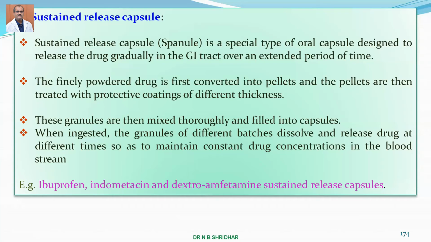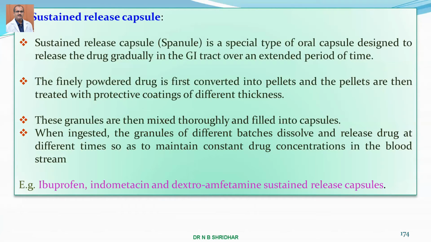Then the sustained release capsule. A sustained release capsule is a special type of oral medication designed to release the drug gradually in the GI tract over an extended period of time. The finely powdered drug is first converted into pellets, then treated with a protective coating of different thickness.